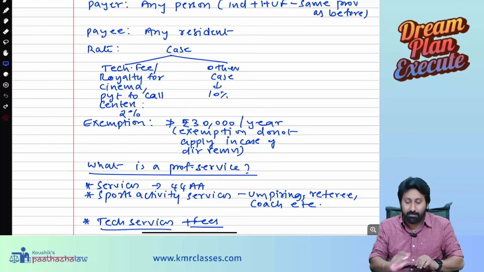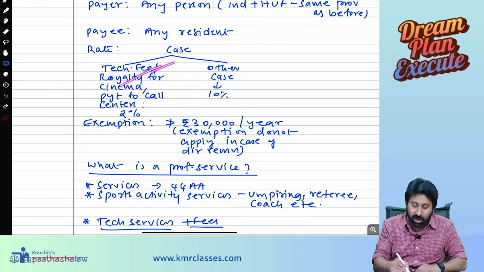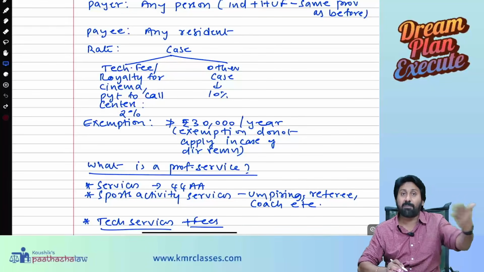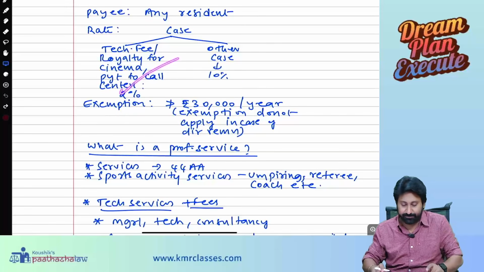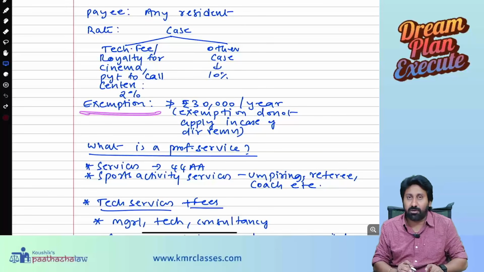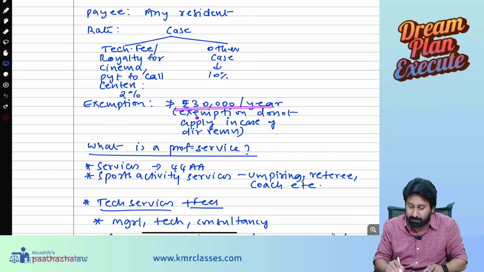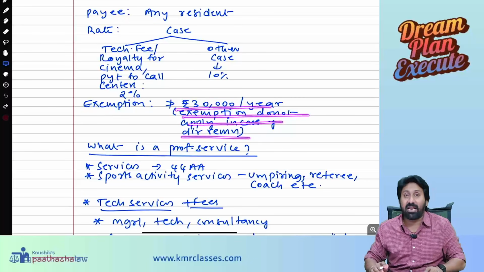Because I'm not coming under technical fee, not royalty for cinema, not payment to call center. Any other professional service comes under 10%. All other cases 2%. Next one, exemption. Not exceeding 30,000 per year. Exemption does not apply in case of director's remuneration.